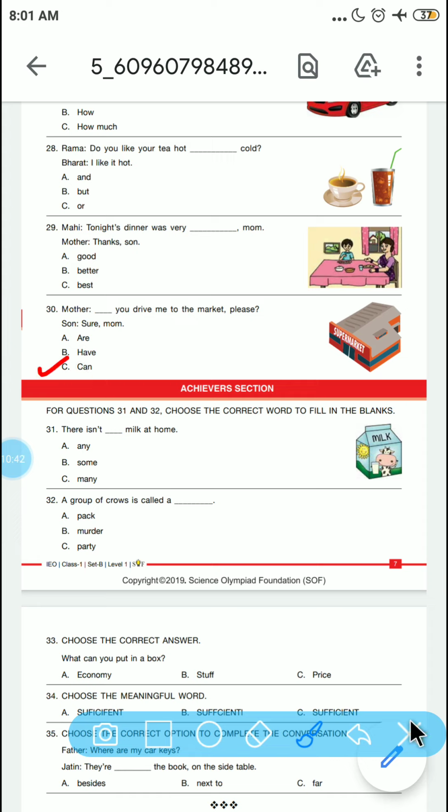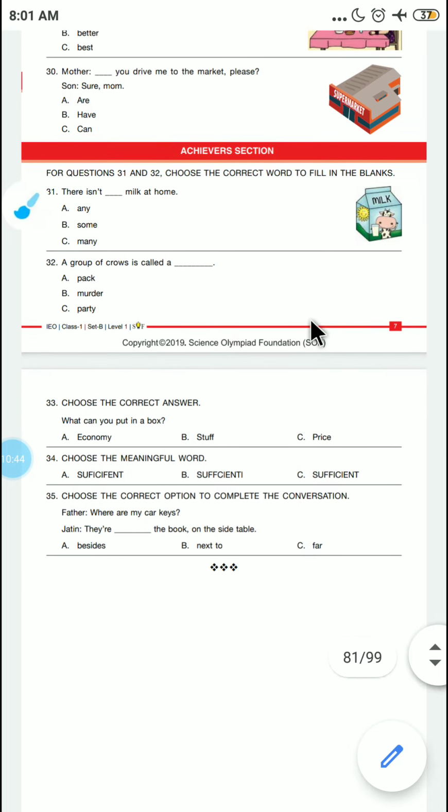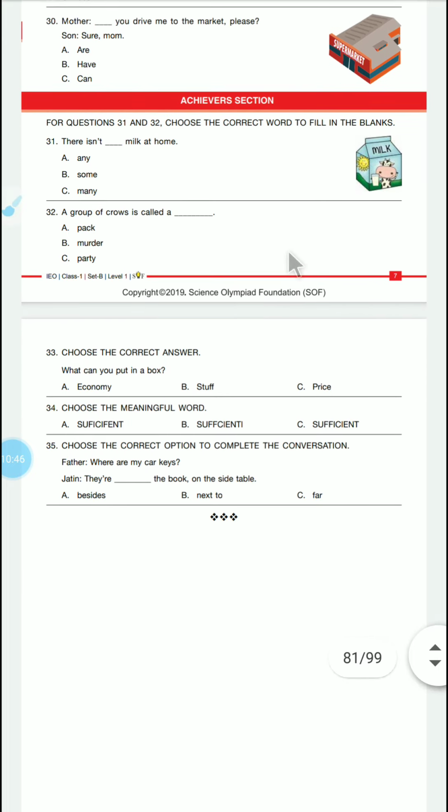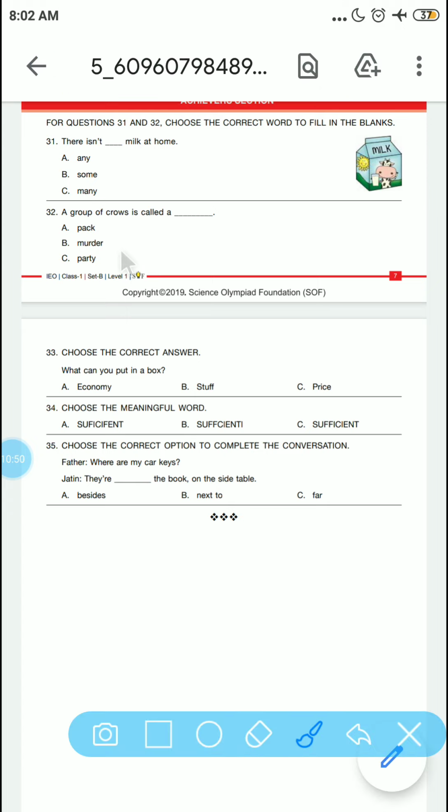Now let's see the achievers section. It is the most scoring section in any of the categories like NSO, IMO, IGKO or IEO. There isn't dash milk at home. So what is the correct option here? Any.